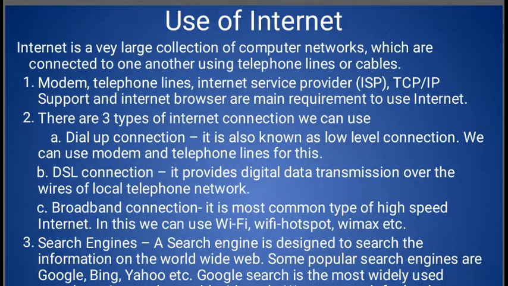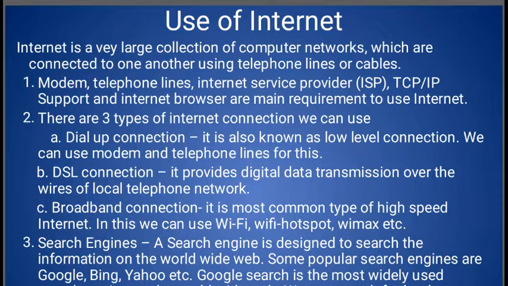And telephone lines. ISP, internet service provider, means a company which provides internet facility. Suppose Airtel, Jio, Vodafone, these are the companies. We can say these are ISPs, which provide internet facility. And TCP/IP means Transmission Control Protocol and Internet Protocol. This is a set of rules and regulations to carry our data in cable from one place to another place.